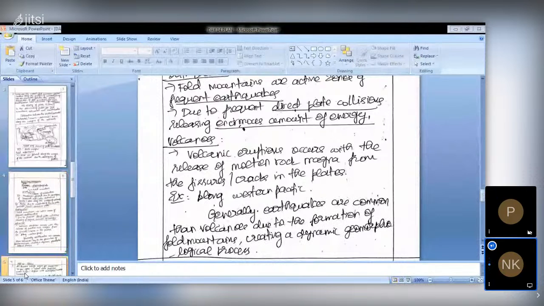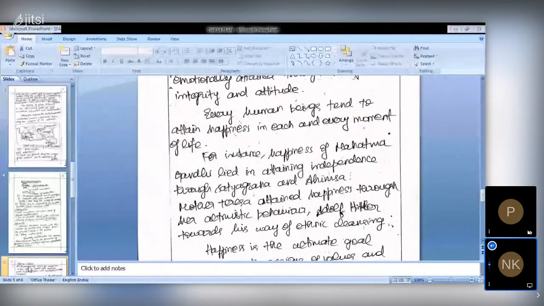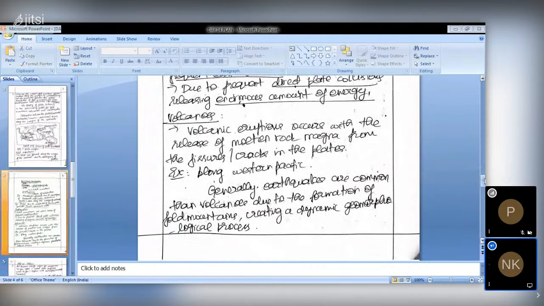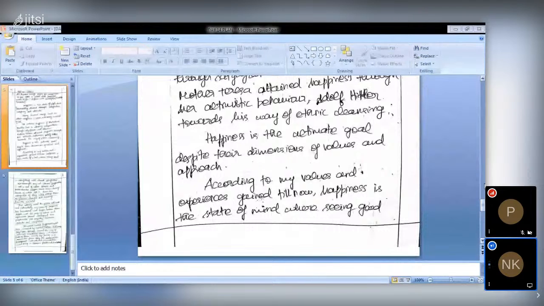So the add-on is a very happy question, because recently the World Happiness Report has been released by the United Nations Sustainable Development Solutions Network, no? So that is why I have given this question on happiness. So this question is based on your perspective only. What is your perspective on happiness? Because this question itself demands your perspective only, your opinion only.